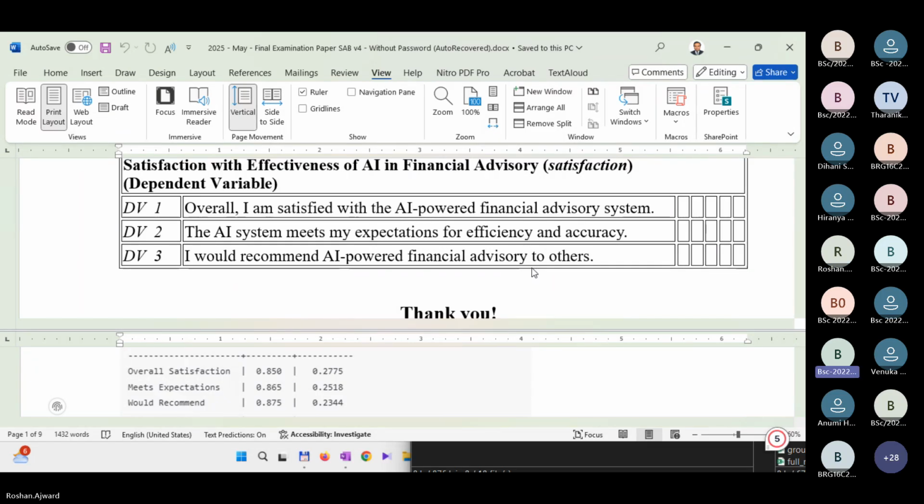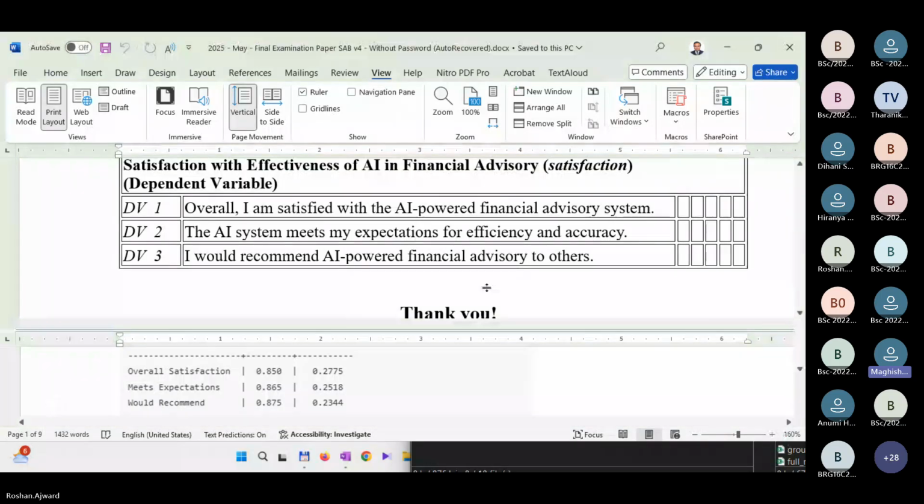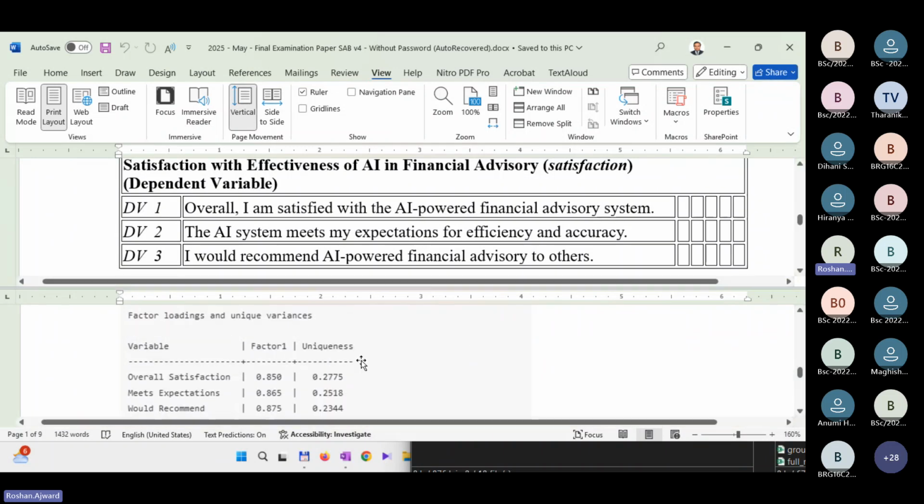Okay, sir. Thank you for asking that question. Small follow-up: when we say data reduction, is that the part we check using the factor loadings? Factor loading is the correlation between the particular factor and the particular item.